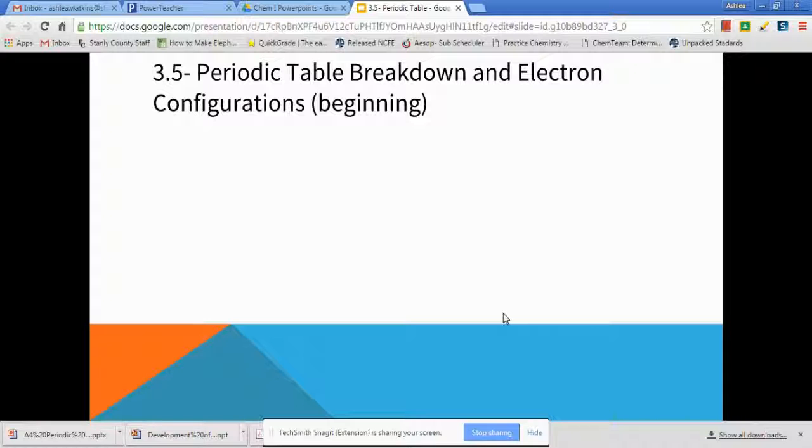So today we are starting a new part of this unit. We've just finished atomic theory and history and types of models. So now we're actually going to get into why that's important in terms of the periodic table.